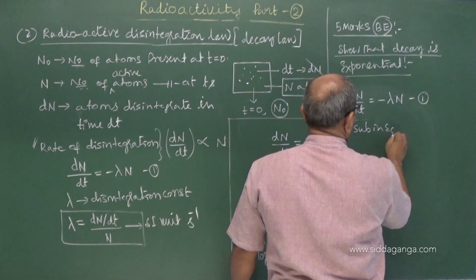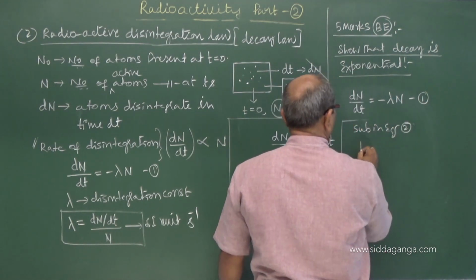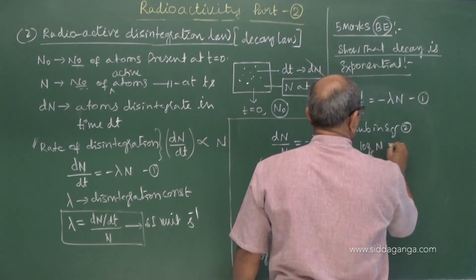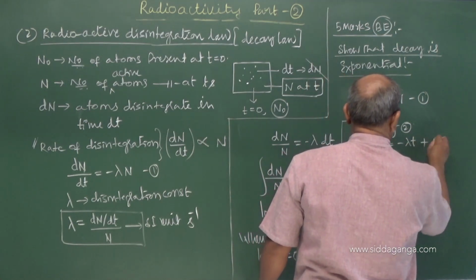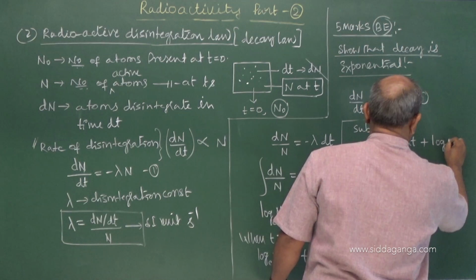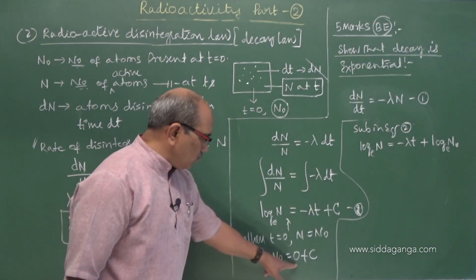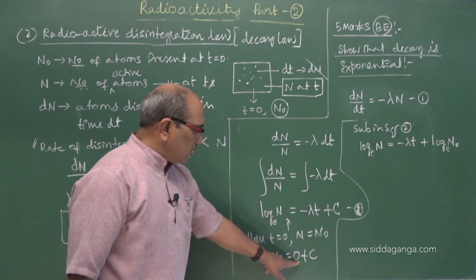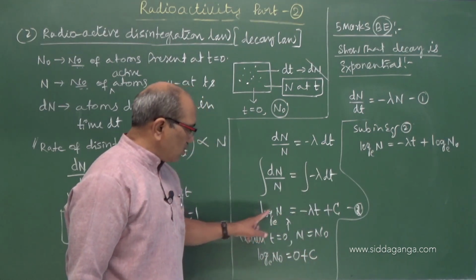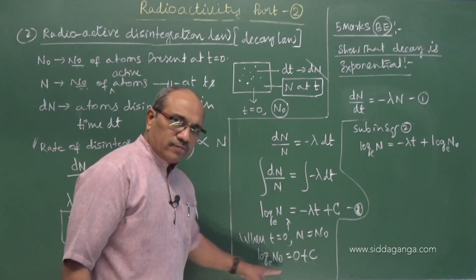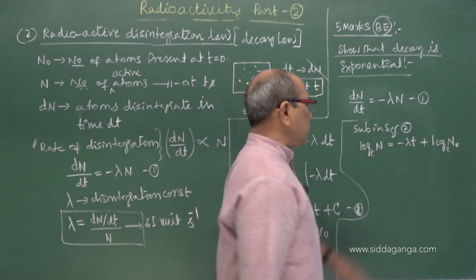Substituting in equation 2: log n equals minus lambda t plus log n0. This log n0 is equal to c. When time is 0, the lambda t term is 0, but plus c remains. When t is 0, n is n0, so c equals log e n0. We have taken this in this equation.